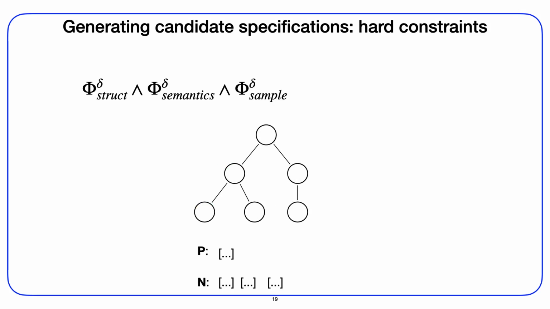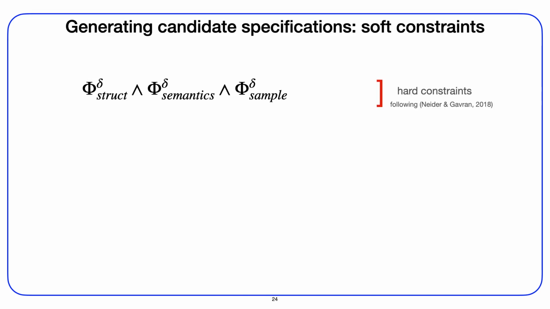In the end, we need to connect our formula to the sample. For the positive trace, we assign the values of the propositions to the propositional variables corresponding to leaf nodes. Additionally, we require that the root node evaluates to true, as indicated by its green color. For each of the negative traces, we do the same, except that we require that the root node evaluates to false, as indicated by its red color. With these constraints, we capture the consistency of the specifications with the sample.